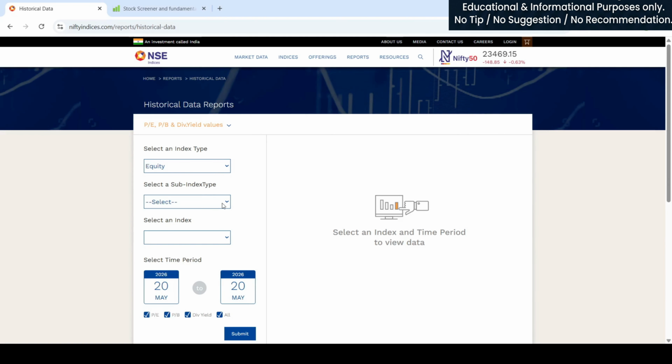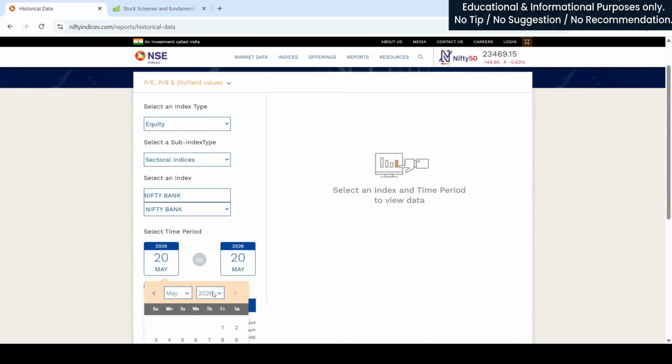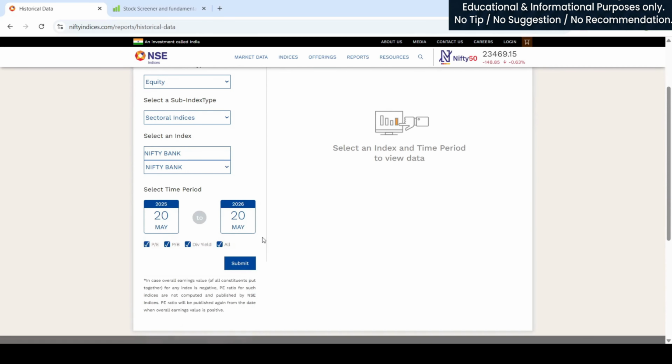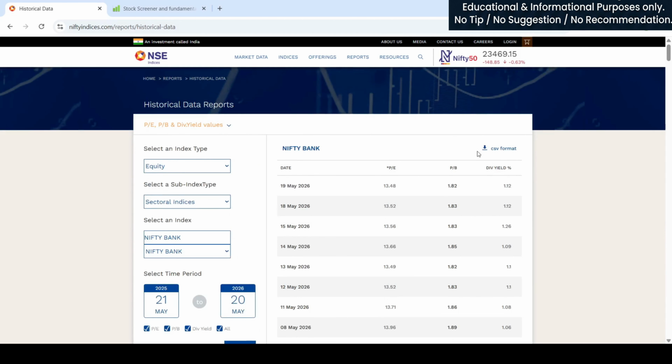Enter index type, equity, subindex. As we are discussing sector indices, we can select any sector from the list, for example Nifty Bank, and enter the date range. The date range should not be more than 1 year, and then submit. Now we can see the data is shown here. Here you can find the CSV format link. You can download it. It is nothing but Excel format. If you want multi-year PE history, then split the data into a number of years and download it.